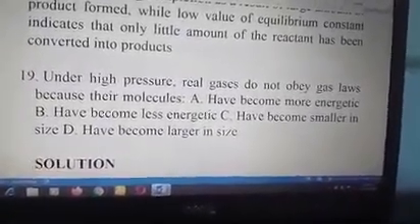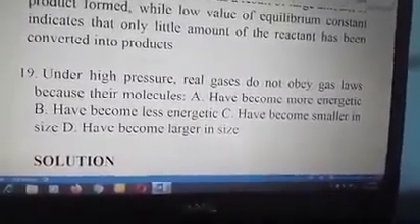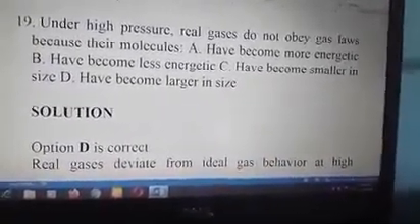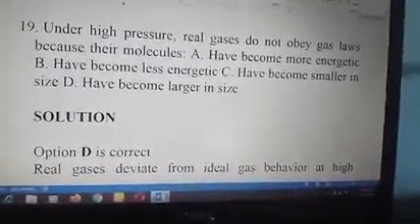Under high pressure, real gases do not obey gas laws because their molecules A. have become more energetic, B. have become less energetic, C. have become smaller in size, and D. have become larger in size. The answer to the question is D. Have become larger in size.